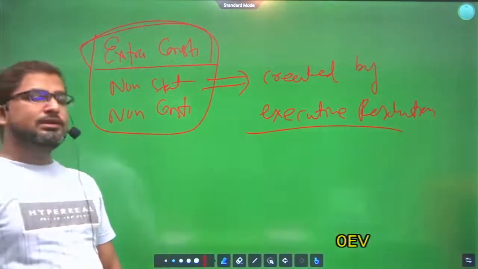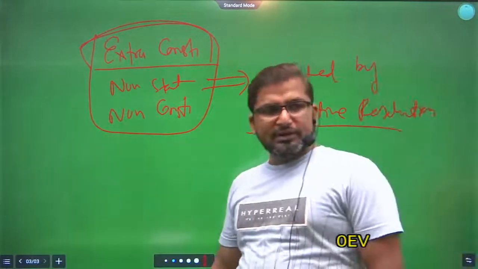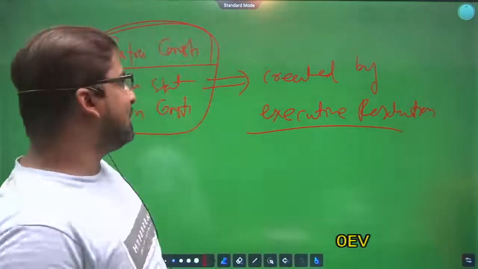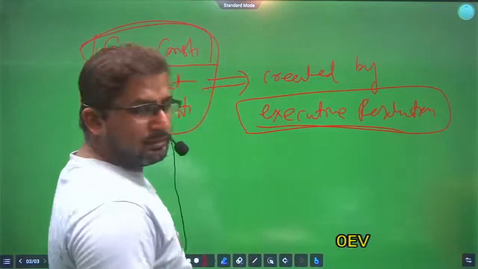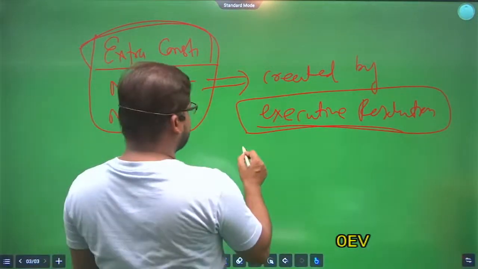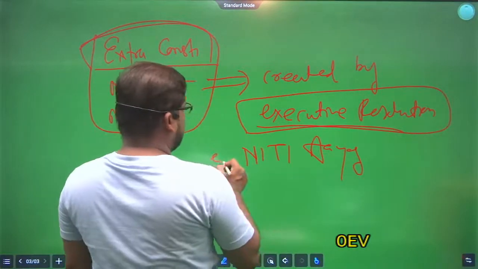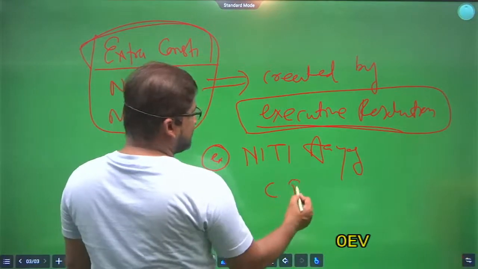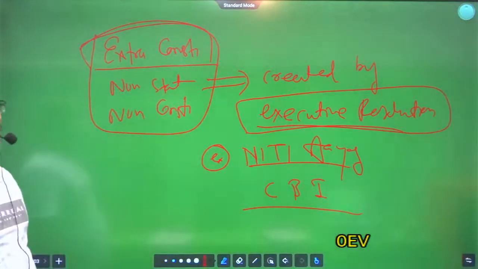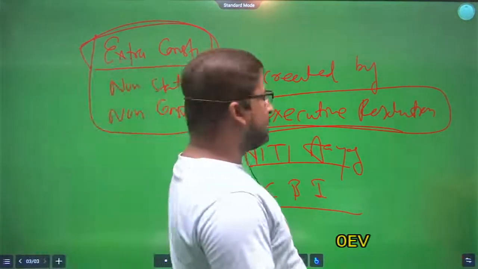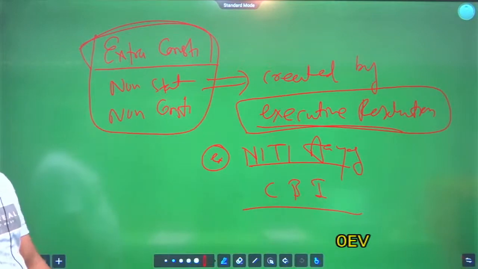Means those bodies which are neither given in the constitution nor created by any act of parliament or any act of state legislature, but are created by executive resolution. For example, Niti Aayog or Central Bureau of Investigation. These bodies are created by passing executive resolution. That's why they are known as extra constitutional bodies or non-statutory bodies or non-constitutional bodies.